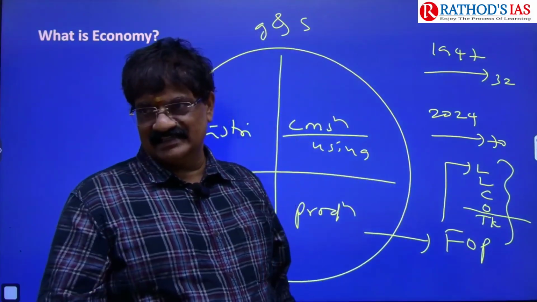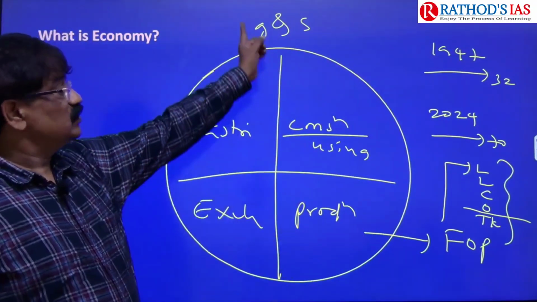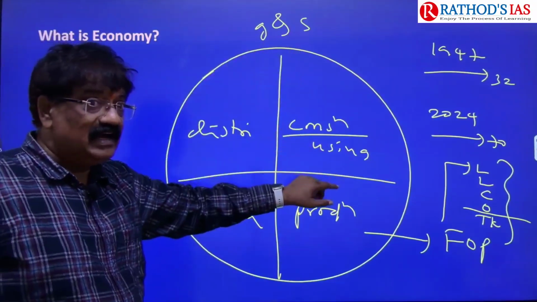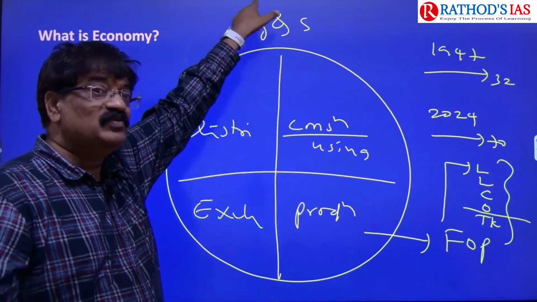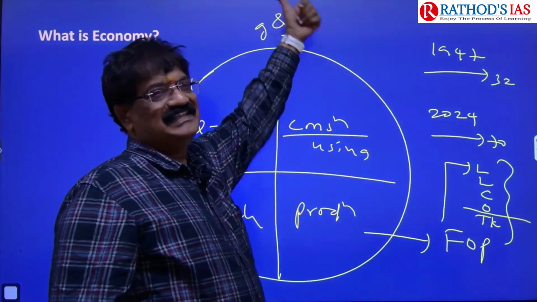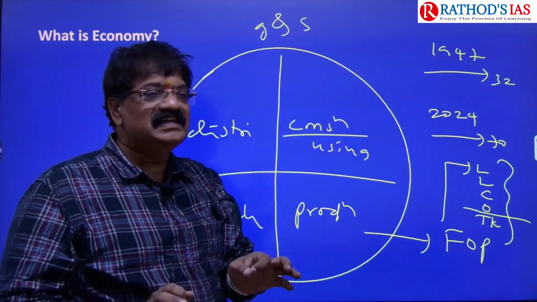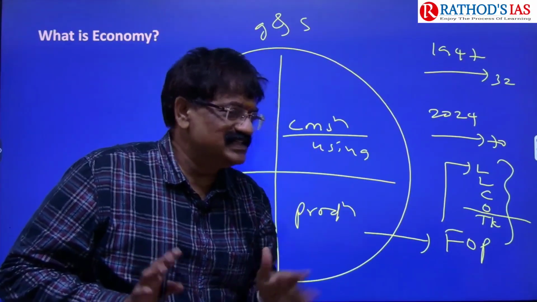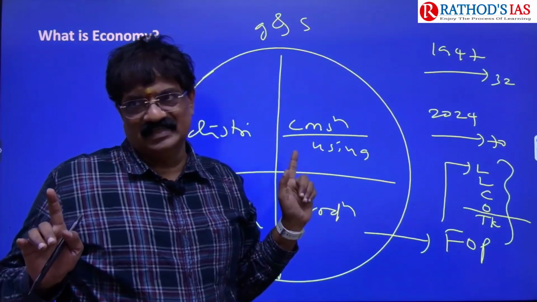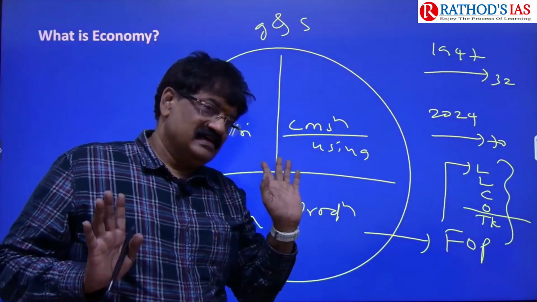Production of goods and services: China relied upon production of goods more than services. India relied more on services. That's why our economy seems weaker when we compare with China. Both are important, of which goods are more important.